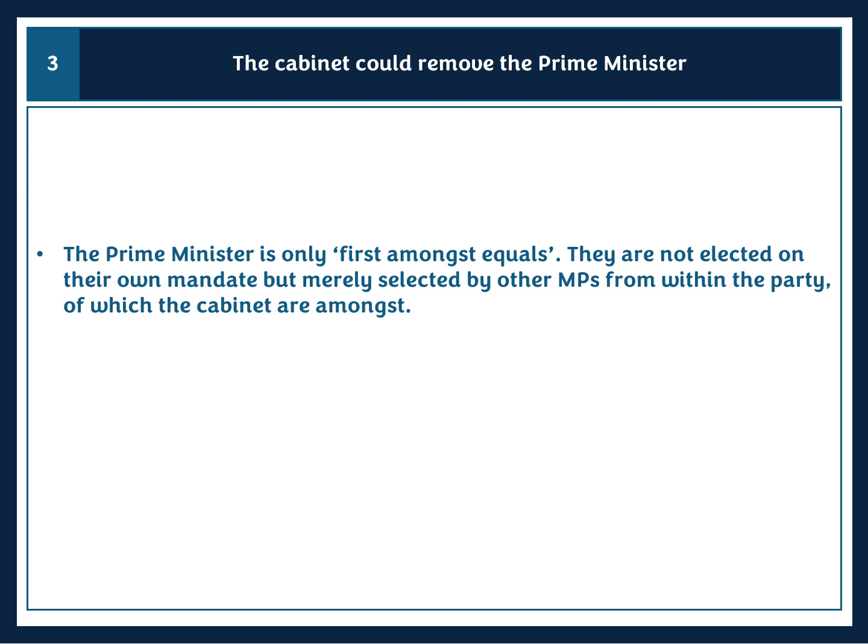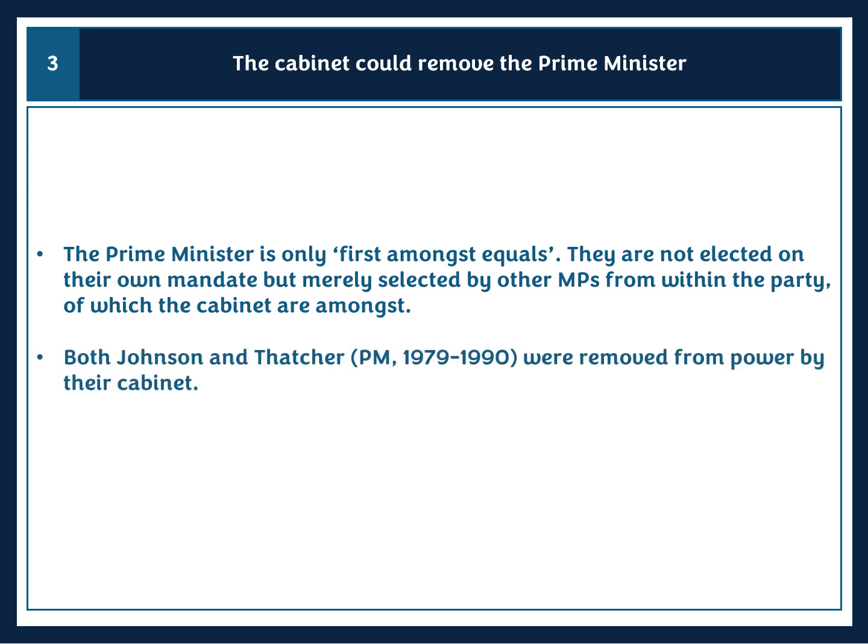The prime minister has not been elected on a special mandate. They're not like the American president, and they've been elected as a constituency MP, and then they have been chosen by their party to lead the party. So the cabinet can remove the prime minister. This was most famously the case first off with Boris Johnson very recently in 2022, and then also with Margaret Thatcher in 1990. Now, Johnson was forced to resign as Prime Minister in 2022 after 64 of his ministers resigned.